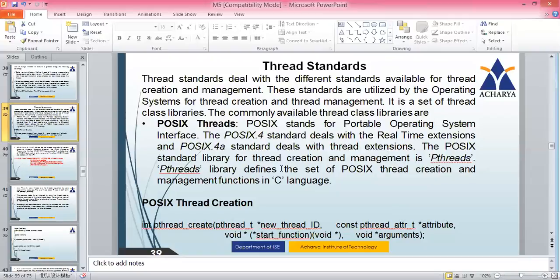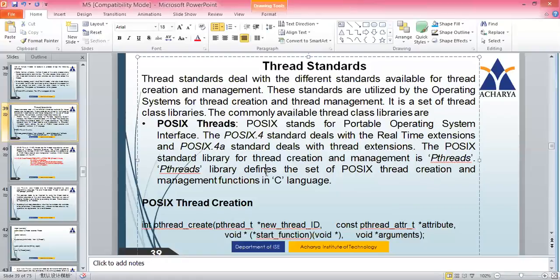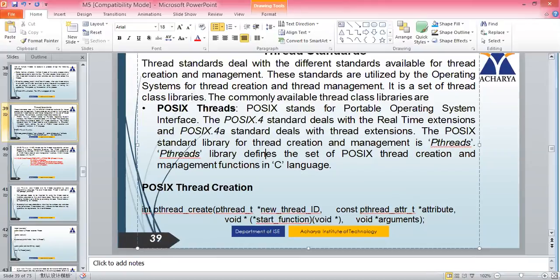The POSIX standard library for thread creation and management is the pthreads library. It defines a set of POSIX thread creation functions, and usually this mainly makes use of the C language. So how do we create a thread in C language? Let's see.